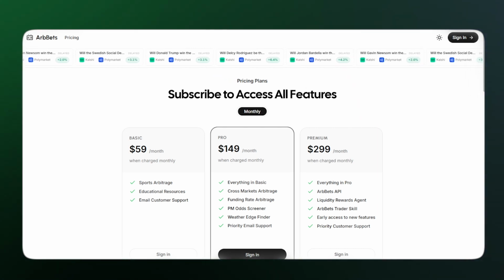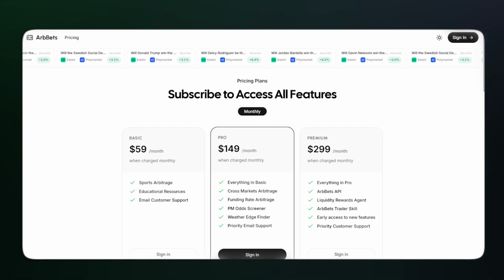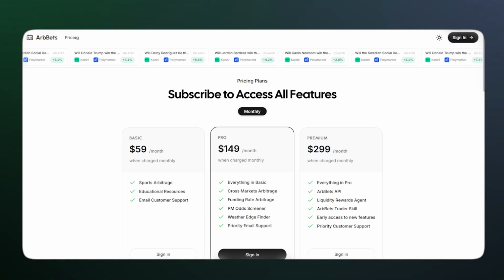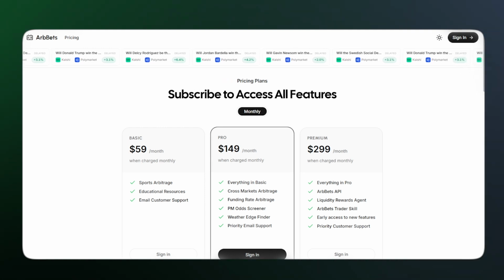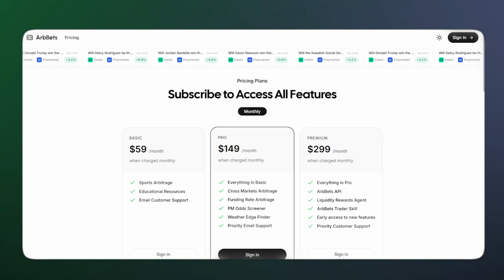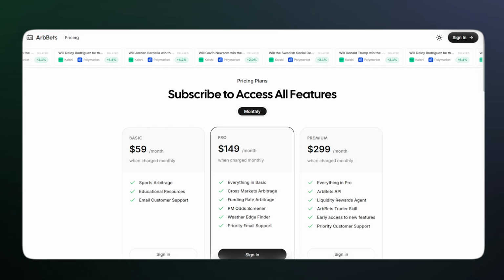So it's a slightly more expensive solution, but it's definitely a solution worth using if, again, you're willing to spend that bit more money on finding these opportunities. But the reason why it's not high on this list is because of the venue coverage. They don't cover as many venues as the other 2 tools I'll be going through now.